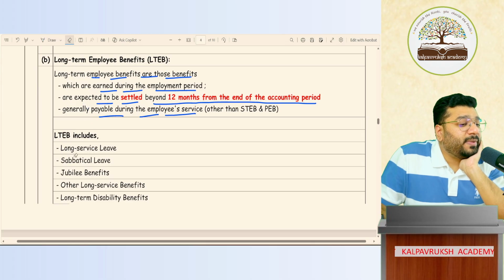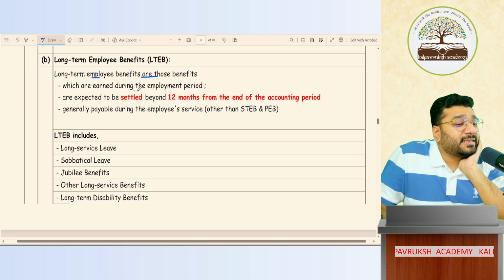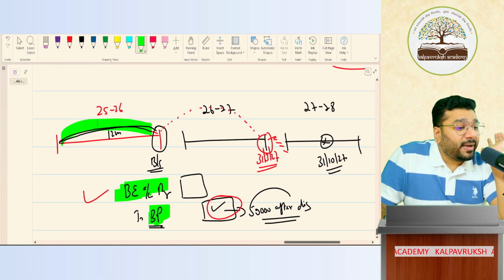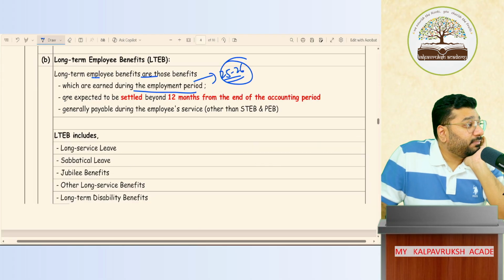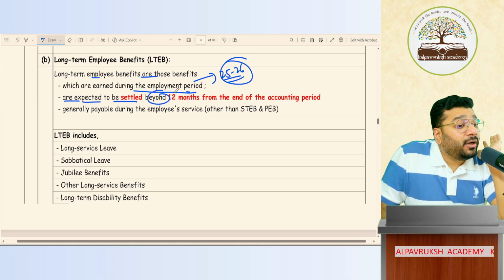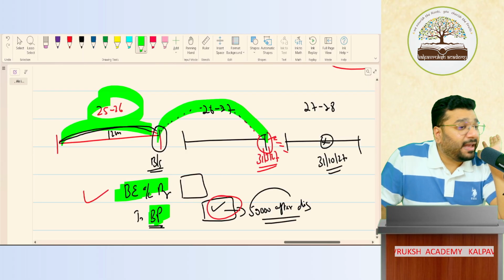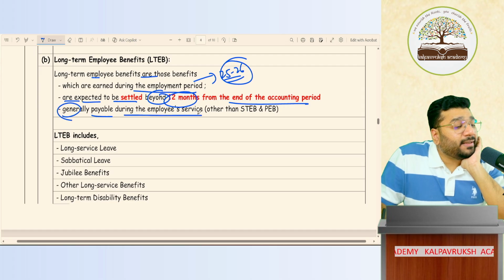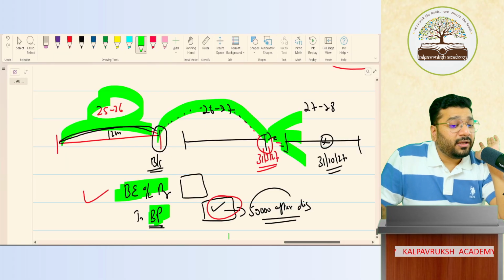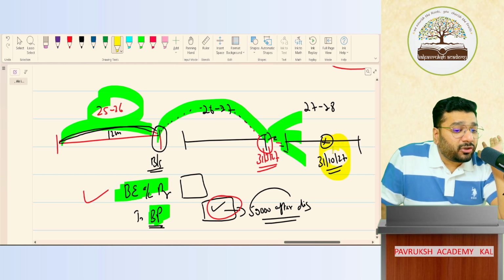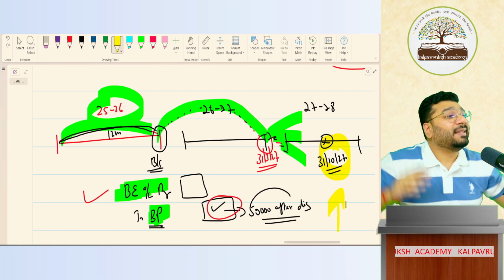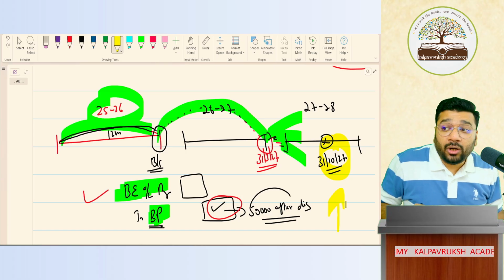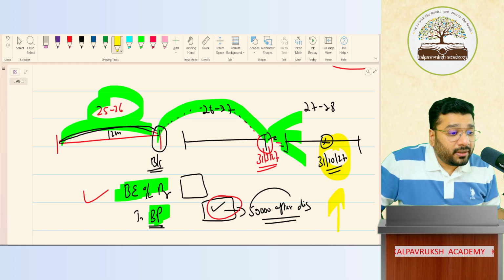Long-term employee benefits are those benefits which are earned during the employment period. In our example, what is the employment period? 25-26. So this bonus is earned in 25-26. But it is expected to be settled beyond 12 months of the balance sheet date. Generally, this is payable during the employee's services. Got it, not got it. Means what? When the payment is done here on 31st of October, is the employee still in employment? Yes. Hence, this will be treated as a long-term employment benefit. Got it, not got it.